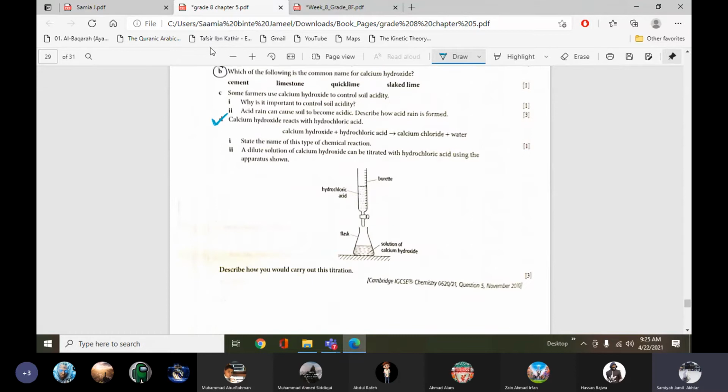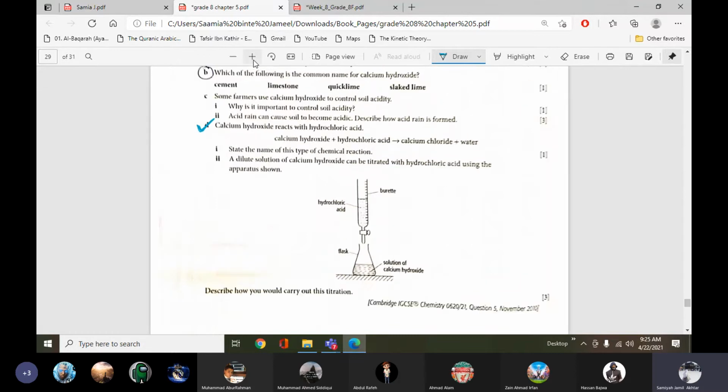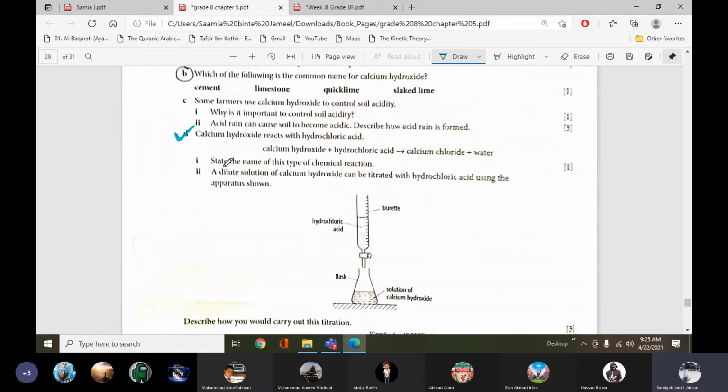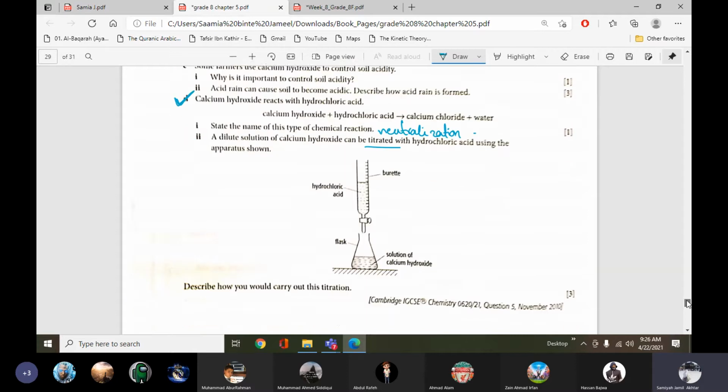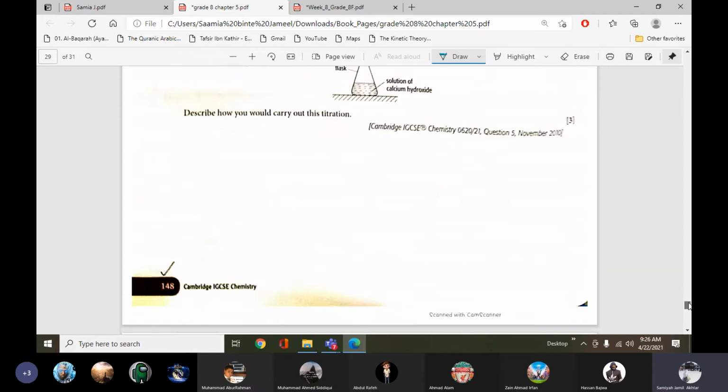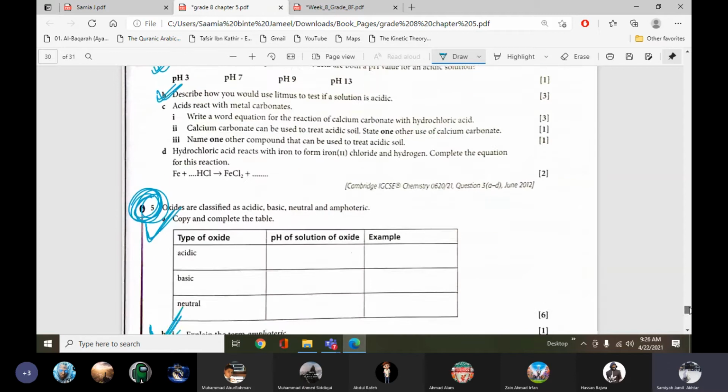For this one, boys, a dilute solution. This is question number 3, part D. Here you have to tell the titration process. Titration process is simple neutralization. I'll share the answer key of these questions with you too. After the class I will post the answer key of chapter 5. You can consult the answer key, but first try to attempt all these questions by yourself, then see the answer key.